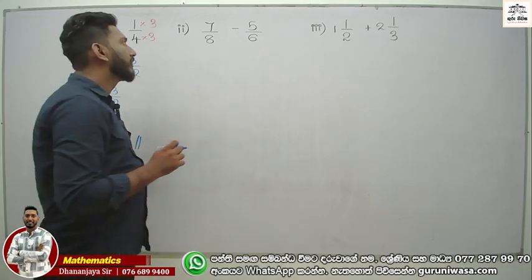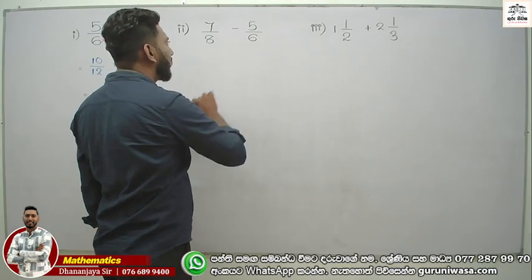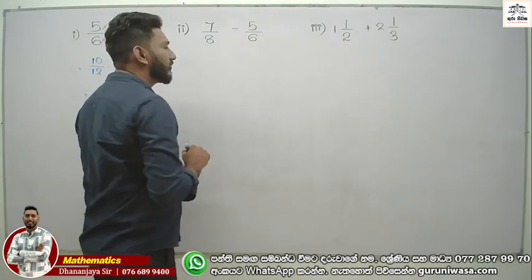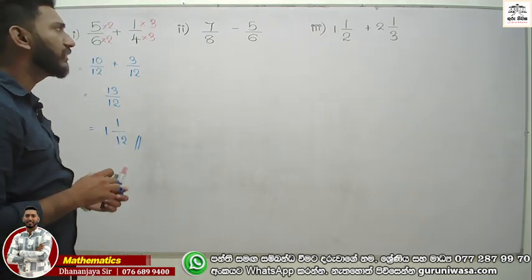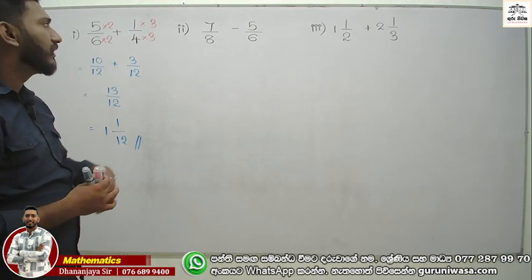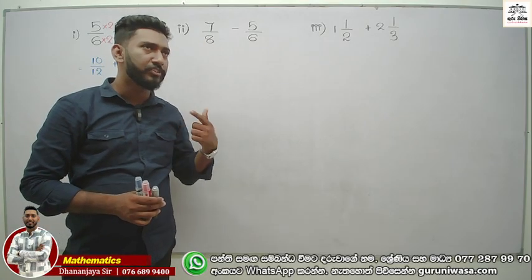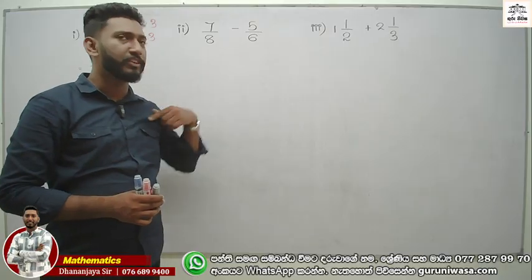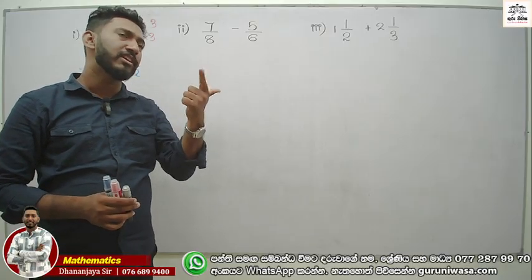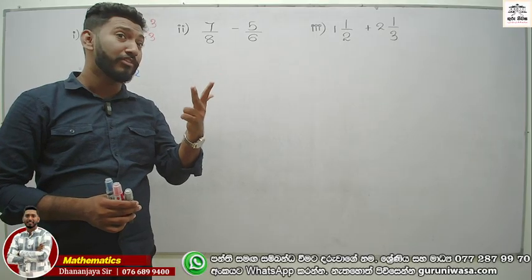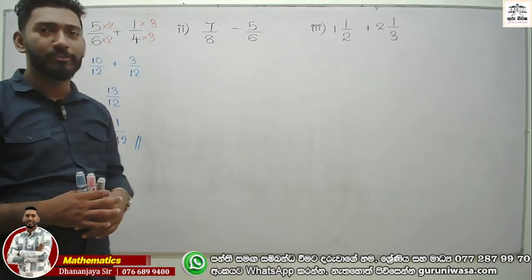Next question. 8 and 6 are not equal, and 8 is not divisible by 6. Now I'm going to check the multiples of 8. 8, second one 8 times 2, 16. 16 is also not a multiple of 6. 8, 16, 24. Yes, 24 you can write as a multiple of 6.